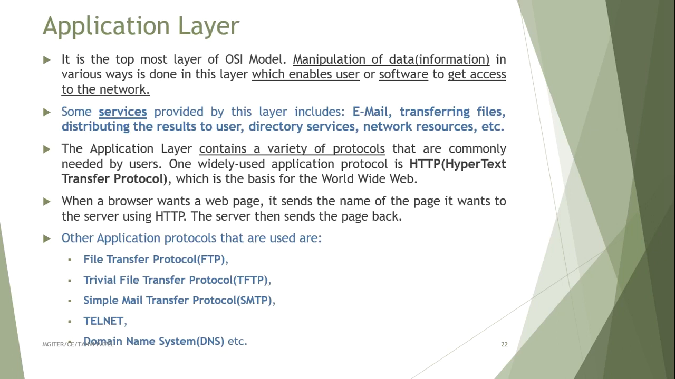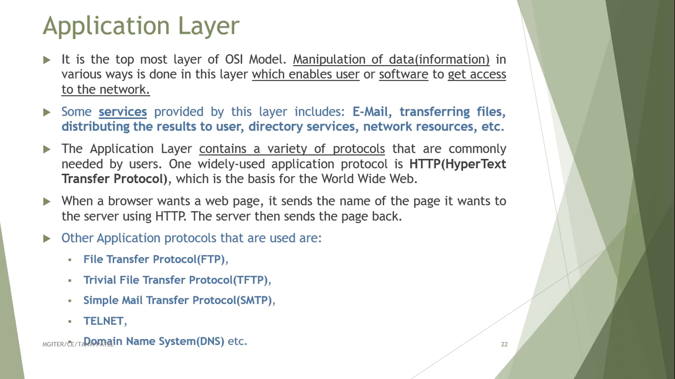Next is the application layer. It is the topmost layer of the OSI model. Manipulation of data in various ways is done in this layer, which enables the user or software to get access to the network. Some services provided by this layer are email, transferring files, distributing results to users, directory services, network resources, etc. The application layer contains a variety of protocols that are commonly needed by users.